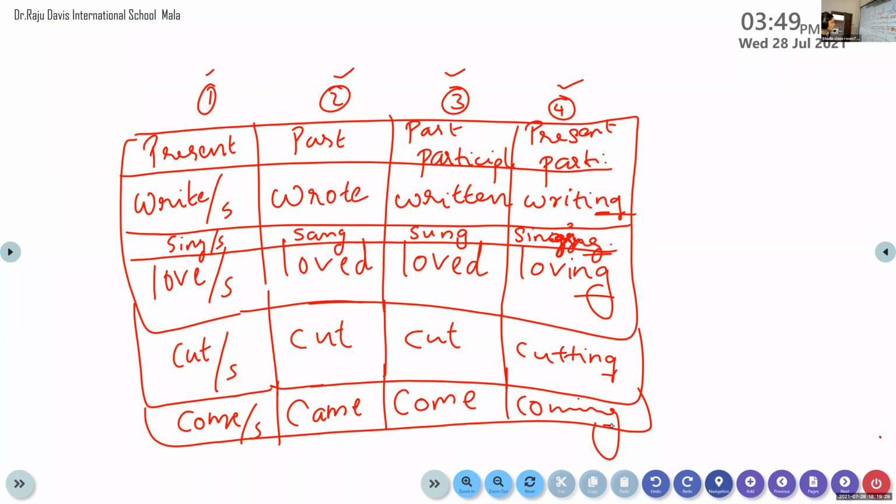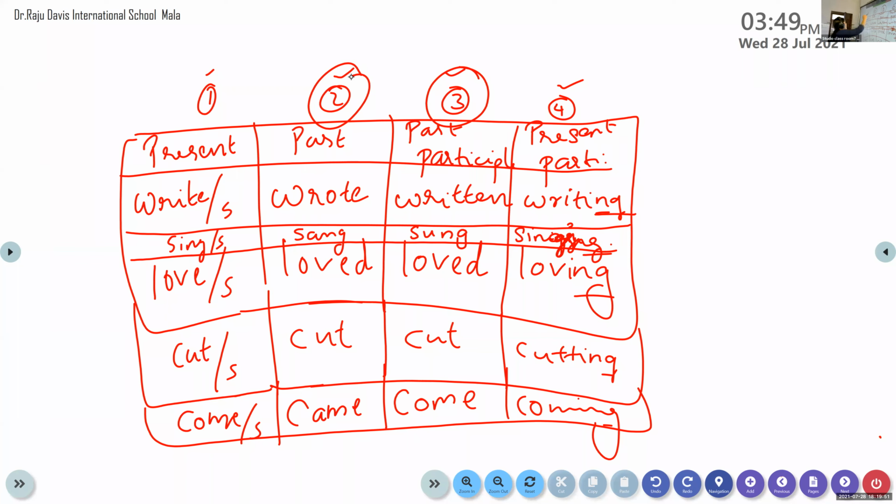Why are you not listening to this? See how it is written, past participle form. The third form of the verb is said to be the past participle form. Look at the past form. We are using only this past participle form to construct a sentence in perfect. It can be past perfect, present perfect, and future perfect. At the same time, second form we are using for constructing a sentence in simple past.